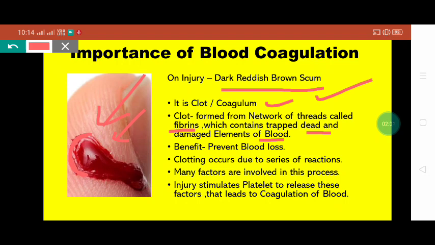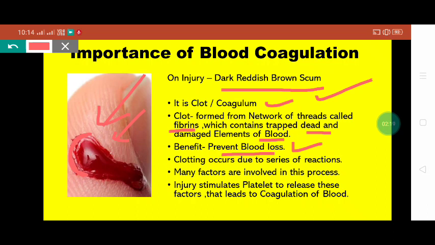And what is the benefit of this blood clot? It prevents blood loss, because if approximately 2 units of blood is lost in any person, he becomes unconscious. That's why clotting of blood is very important for our life, and it saves the life.